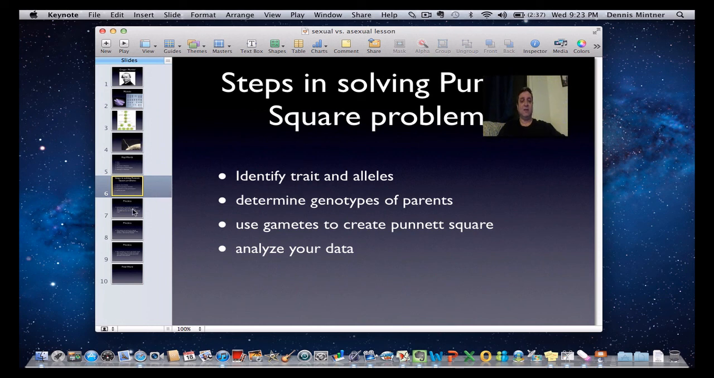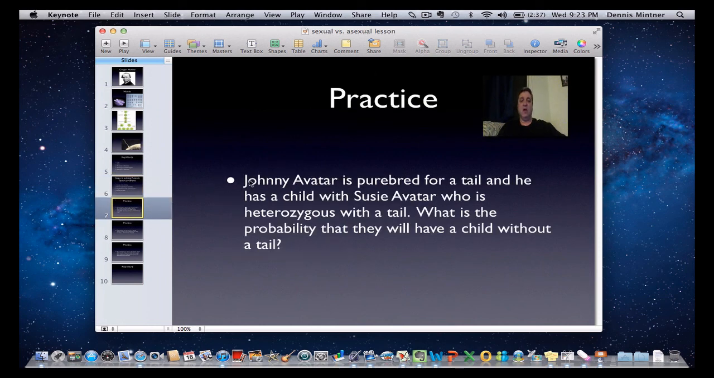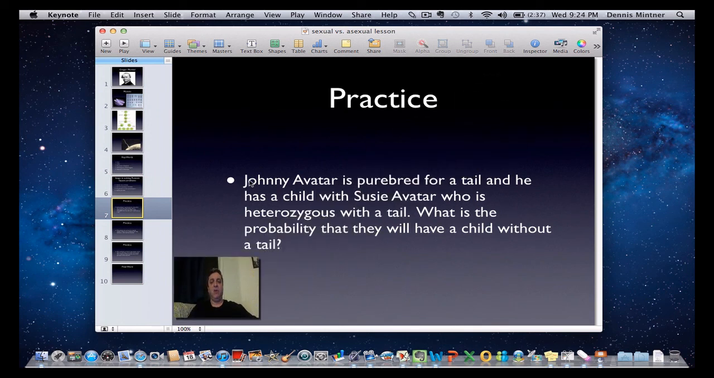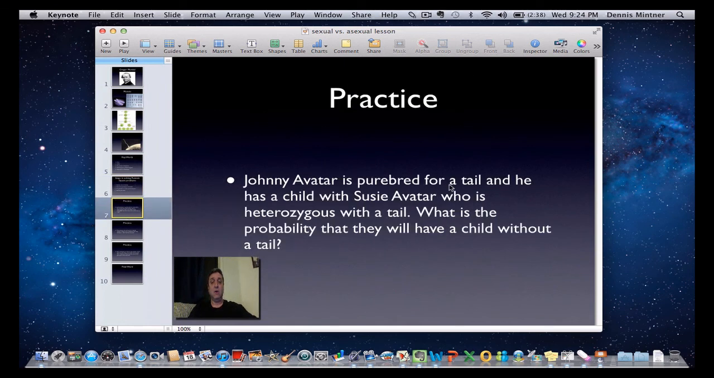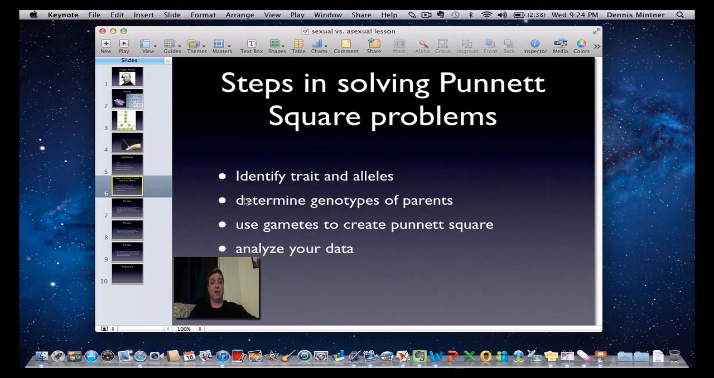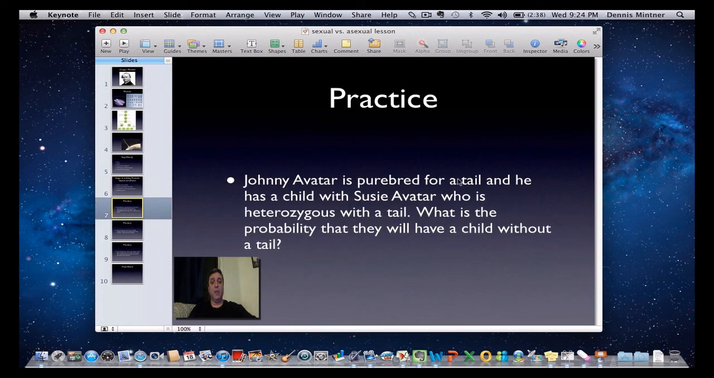So let's practice, okay? Here's a practice problem. Johnny Avatar from the movie is purebred for a tail, and he has a child with Susie Avatar, who is heterozygous with a tail. What is the probability they have a child without a tail? Well, what we first have to do is identify the trait. The trait is they have a tail or no tail. It's about tails. That's the trait. And the alleles would be tail or no tail.